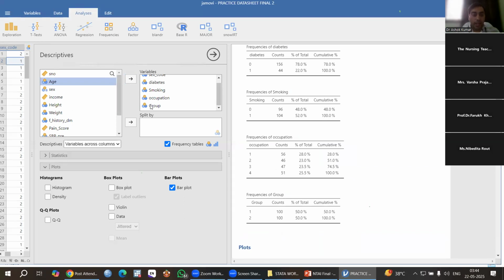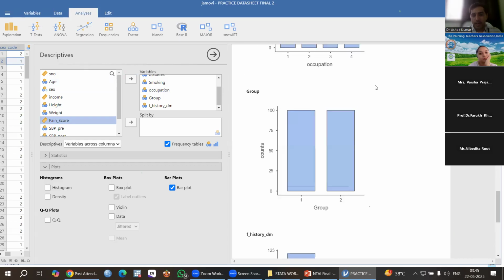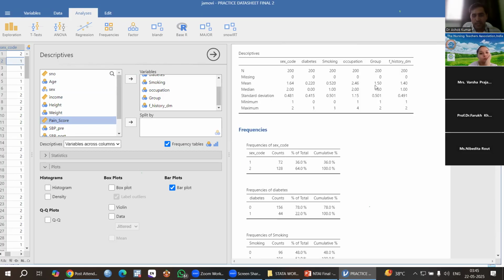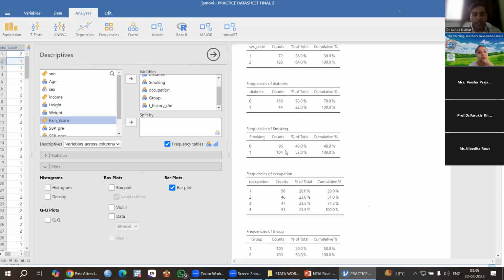For age, income, height, weight, history of family history of diabetes, you can bring these here also. Whatever you bring here, you will automatically get the result here, and graphs too. For categorical or qualitative variables, there is no need for the mean, median, standard deviation, minimum, and maximum. For categorical and qualitative variables, we need the frequency table.